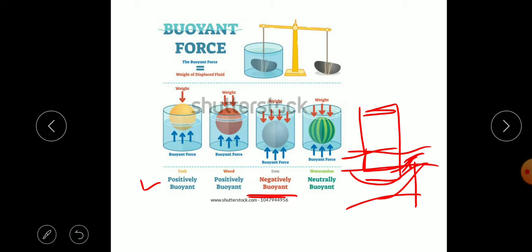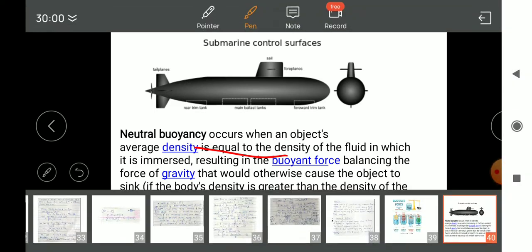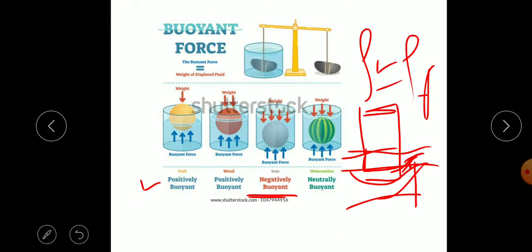And neutrally buoyant means the buoyancy force is equal to the weight of the object, that is, the density of the object is equal to the density of the fluid. In that case, we get neutral buoyancy. So neutral buoyancy occurs when density is equal to the density of the fluid immersed. The buoyant force balances the force of gravity, balancing the weight.